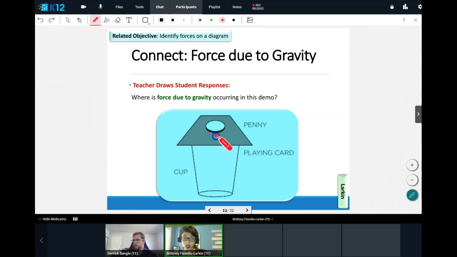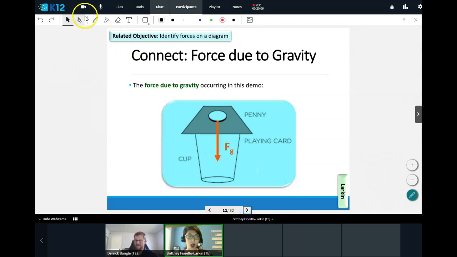So I'm going to go ahead and just start it at the penny. And the force due to gravity is pulling the penny downwards. Remember that we actually want to label this as F for force with a little g for gravity. So we can see the force due to gravity pulling down on our penny. Now this is not the only forces involved, so let's go ahead and learn about some other forces as well. But again, force due to gravity will be pulling the penny downwards.